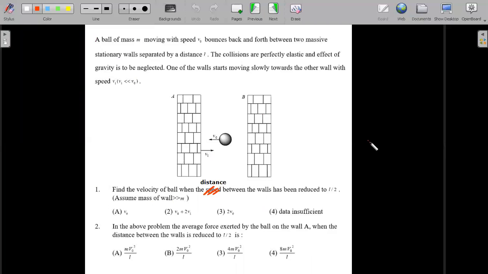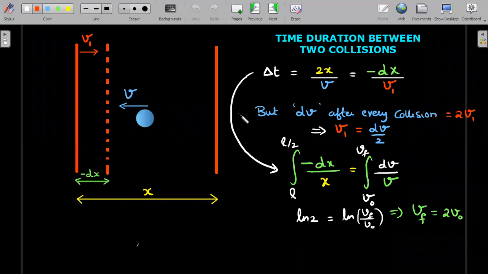So what I'll do is, first I'll provide the alternative solution to the first question itself, for which we already got an answer in the mechanical form. So here's the alternative outlook to the first question. Then we'll go to the average force question. This was the mechanical solution I already provided in the previous part 1.